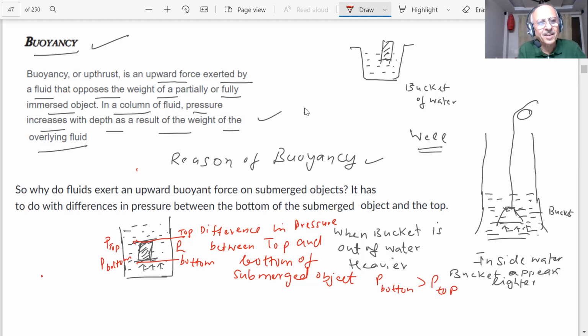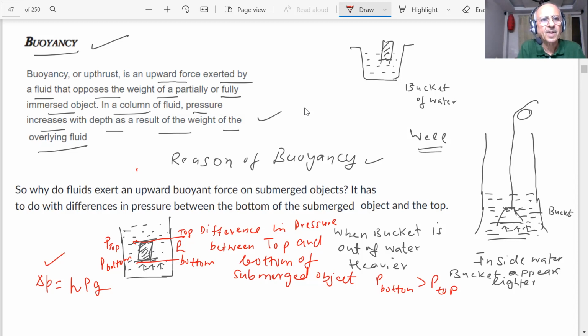So there is a difference in pressure, delta P, which depends on the height, rho and g: the height of the column, the density of the liquid, and the acceleration due to gravity. So due to this difference in pressure at the top and bottom of the submerged object, what do we experience?